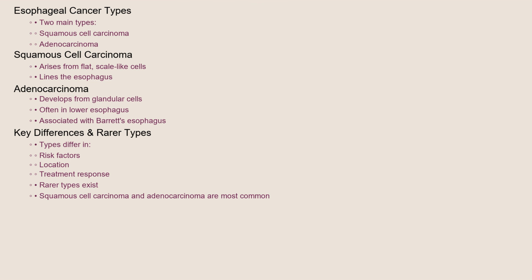Esophageal cancer is primarily classified into two main types: squamous cell carcinoma and adenocarcinoma. Squamous cell carcinoma arises from the flat, scale-like cells lining the esophagus. Adenocarcinoma develops from glandular cells, often in the lower esophagus, and is frequently associated with Barrett's esophagus. These two types differ in their risk factors, location within the esophagus, and sometimes their response to treatment. Rarer types of esophageal cancer exist, but squamous cell carcinoma and adenocarcinoma account for the vast majority of cases.